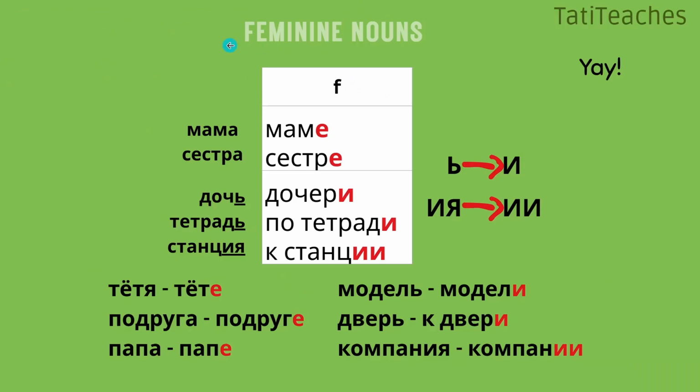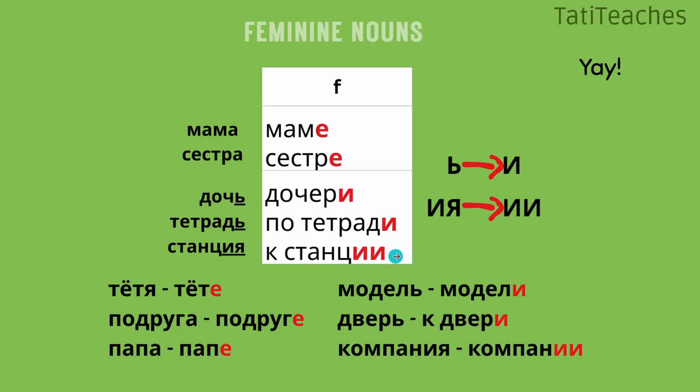And now let's look at feminine nouns. We have 2 endings here as well. The most common one is this one. Мама gives you маме, сестра, сестре. And then we have a soft sign which will give you e. Дочь, дочери. There's an exception, this word. Yeah, it's not дочи, but дочери. Тетрадь, по тетради. And whenever you have iya, you would have to use ii.